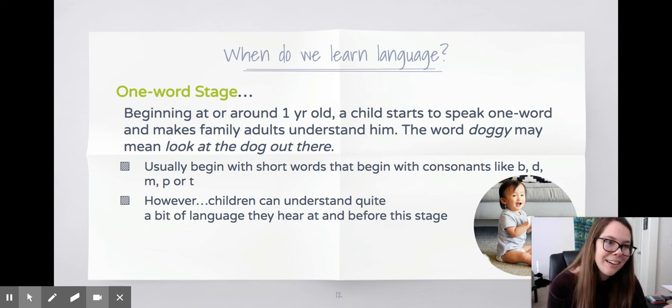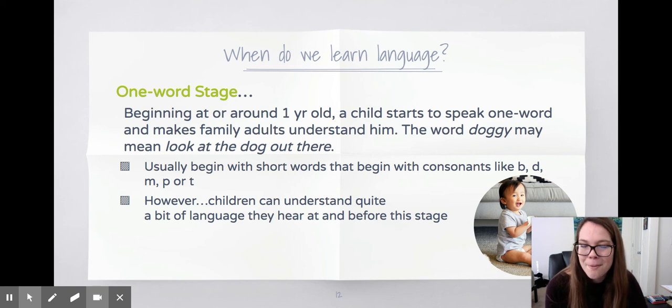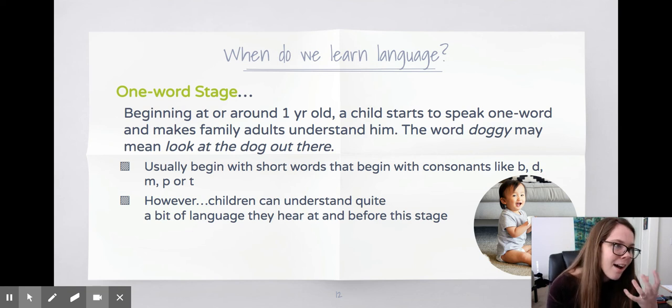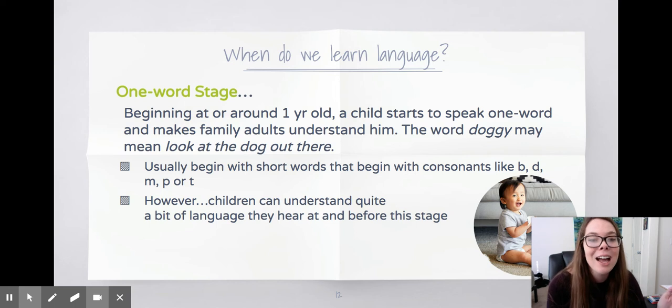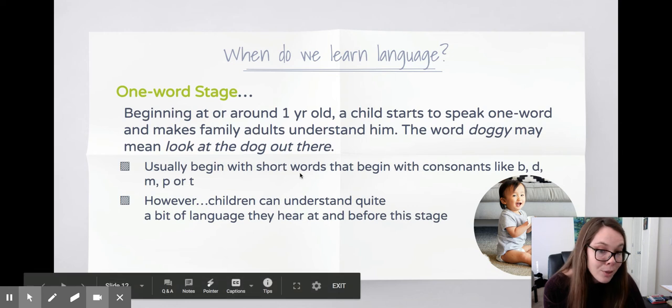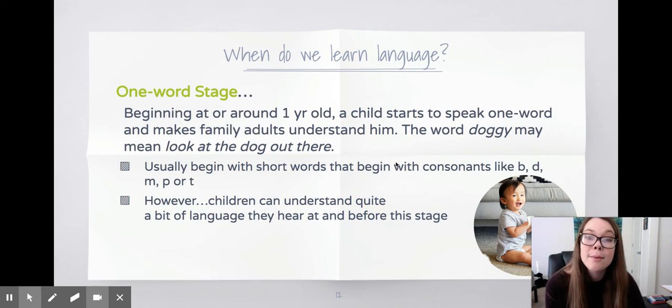But to be fair, kids have an easier time pronouncing dada than mama. So at least the da, it comes pretty quickly, the D. And so that one's always funny. However, children can understand quite a bit of language they hear at and before this stage, right? There's no set time that a baby does something, right? It's continuous and it can change, and we'll talk about that in development.